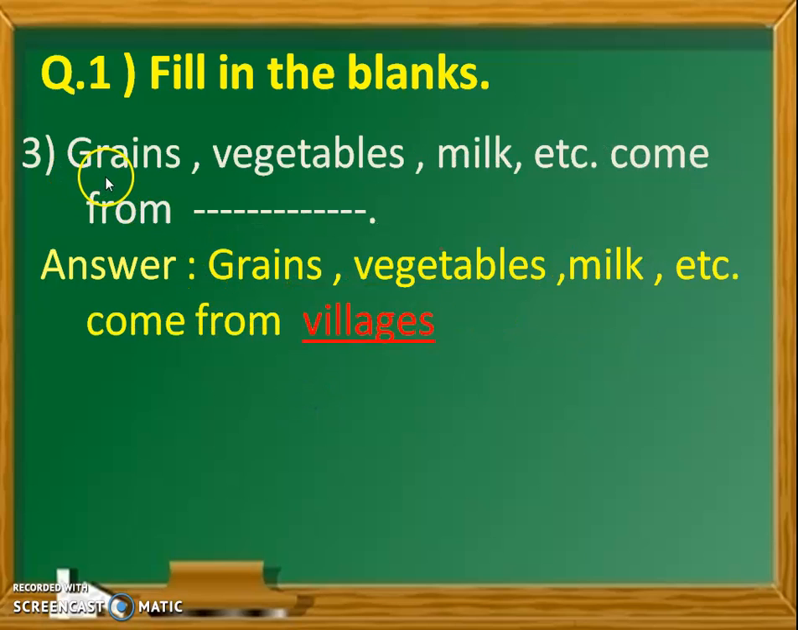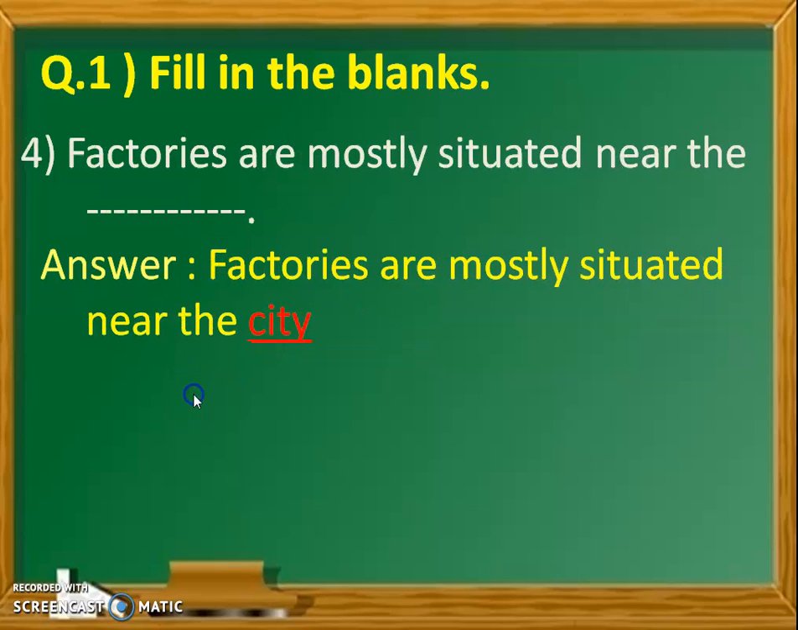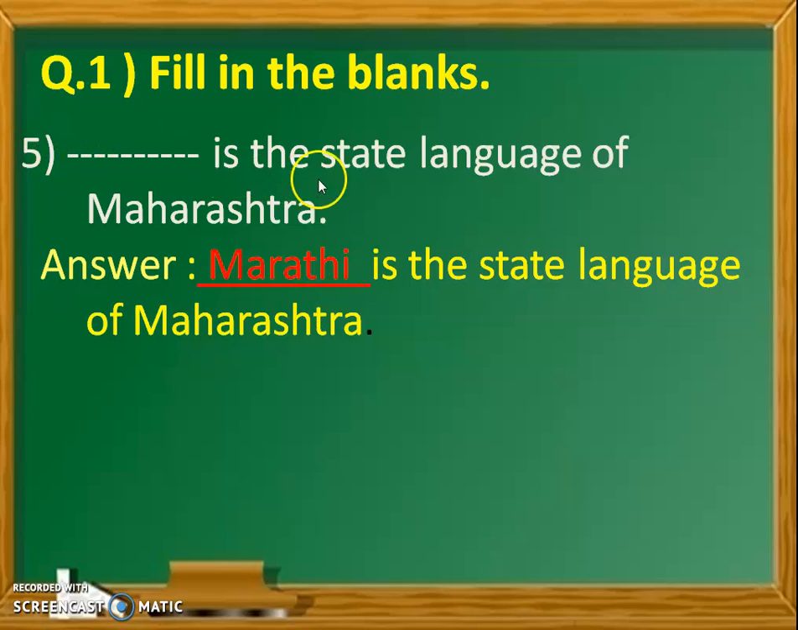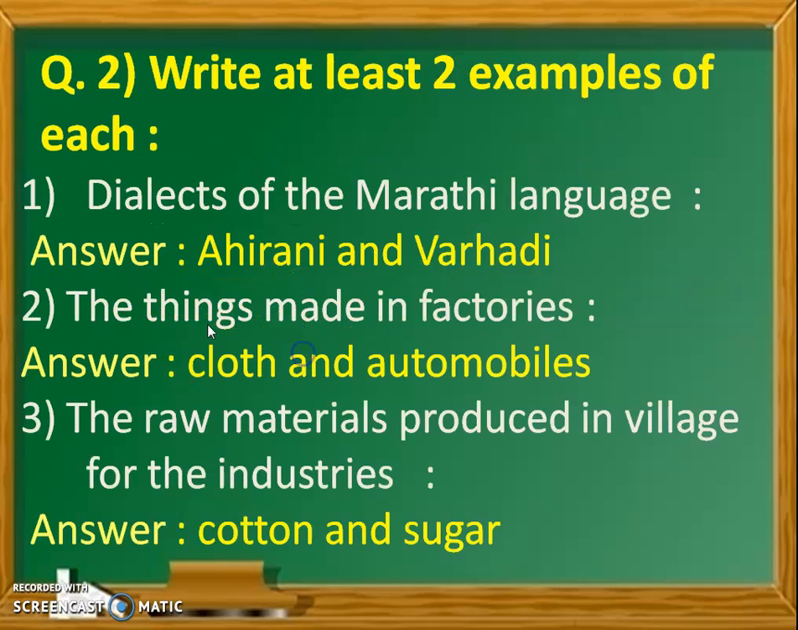Number 3, grains, vegetables, milk, etc. come from dash dash. Answer is, the grains, vegetables, milk, etc. come from villages. Number 4, factories are mostly situated near the dash dash. Answer is, the factories are mostly situated near the city. Number 5, dash dash is the state language of Maharashtra. Answer is, Marathi is the state language of Maharashtra.